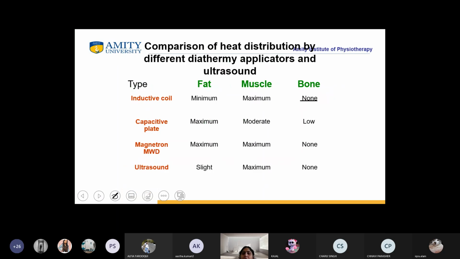Okay. Now, how the heat is distributed by the different diathermy applicators and the ultrasound. See, the inductive coil, the capacitive plate, the magnetron MWD and ultrasound have a comparison with each of the layers they are penetrating, because all of the three belong to the high frequency current, right? So while you are differentiating between fat, muscle, and bone, see how they have different impact.